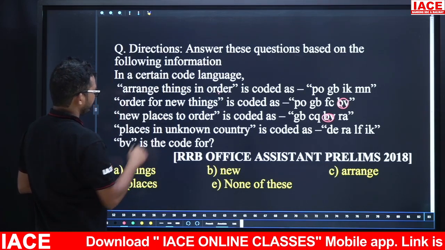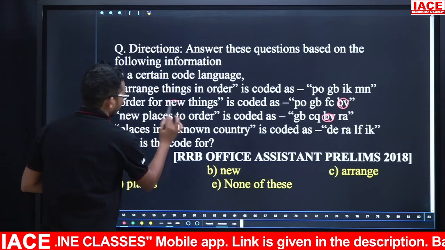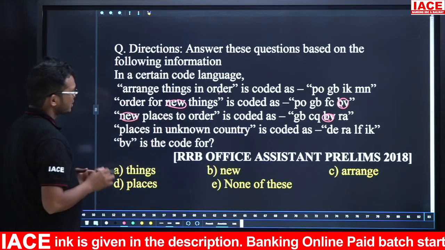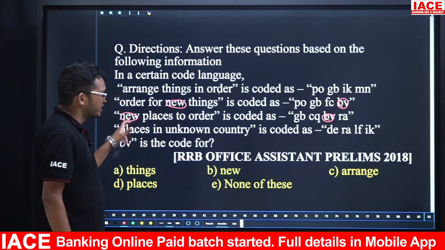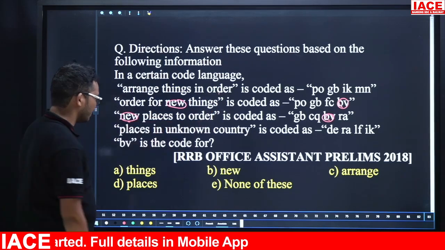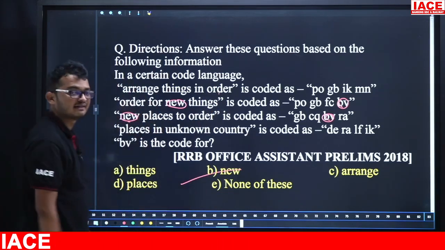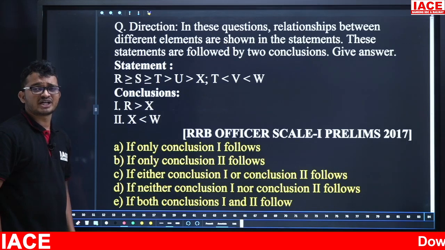Next, for. Here for is not there. New. Here we are having new, here also we are having new. So only in the second line and third line the information is new, only the code is BV. So the answer is for new. Option B is the answer. Take the next question. Your time starts now.